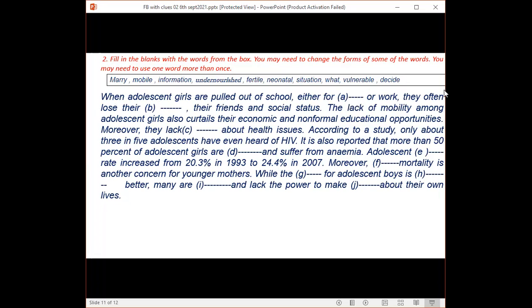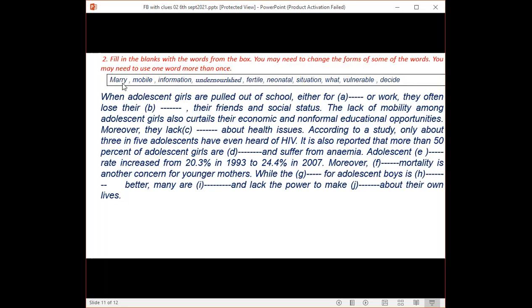I just want to make you alert about the indication of the questions. Fill in the blanks with the words from the box. You may need to change the form of some of the words. You may need to use one word more than once. So this is the language of the questions, which is generally said in second paper question number 1.